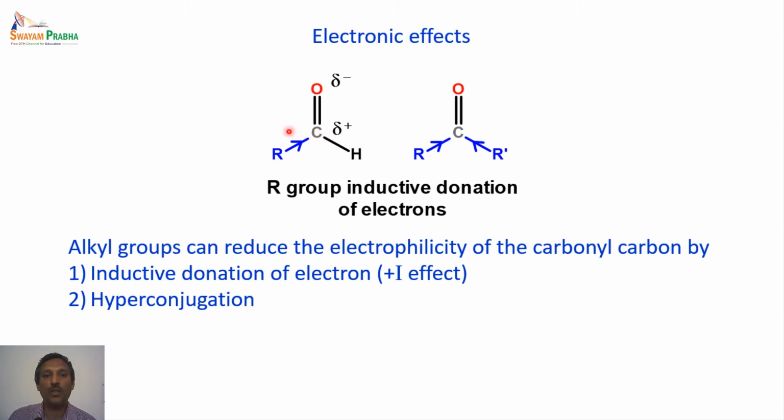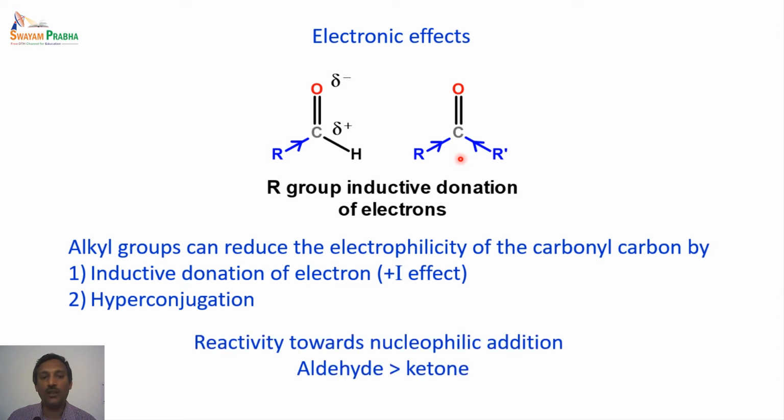The aldehydic one has only one alkyl group, so the electron donation it receives is much lower compared to the ketone carbonyl carbon, which receives electrons from two alkyl groups through inductive effect and hyperconjugation. So due to this difference in the electronic nature, in nucleophilic addition, aldehydes are more reactive compared to ketones.